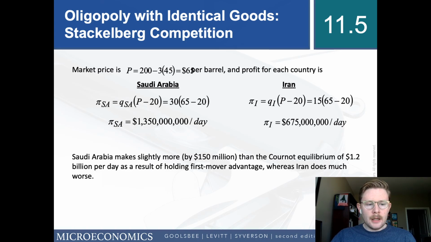Saudi Arabia then makes slightly more profit than the Cournot equilibrium per day. This is strictly a function of its first mover advantage. Iran, meanwhile, does much worse. So when one of the competitors has this first mover advantage, there's huge additional profits that can be made by the firm that moves first, and much lower profits for the firm that moves second.